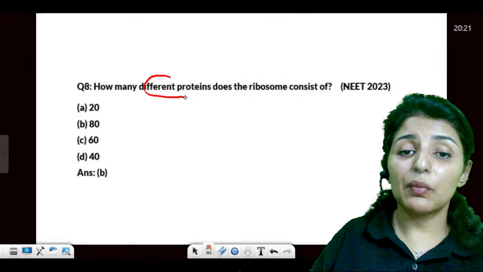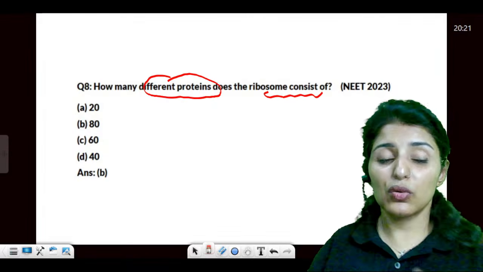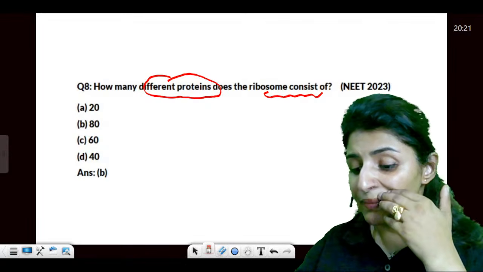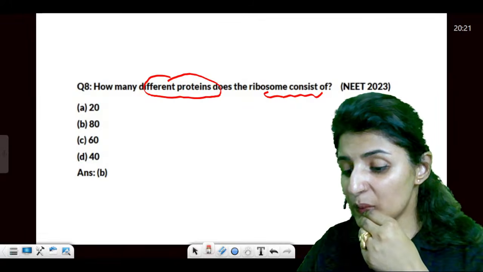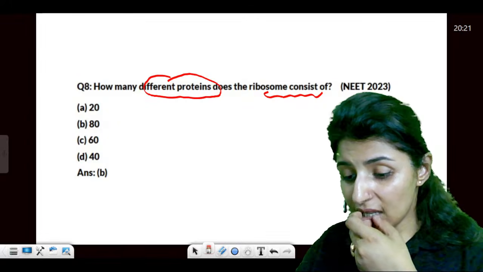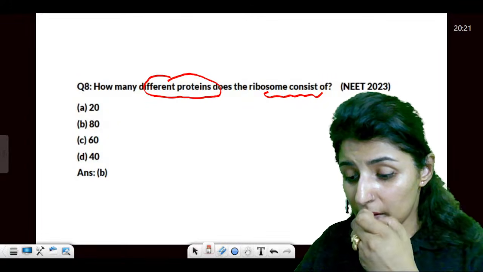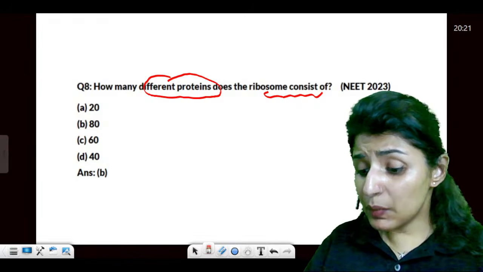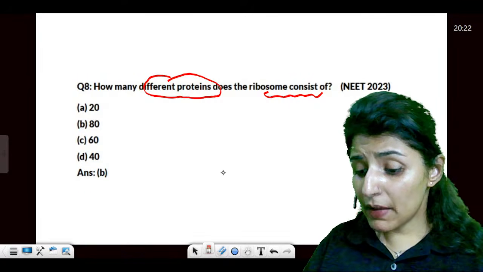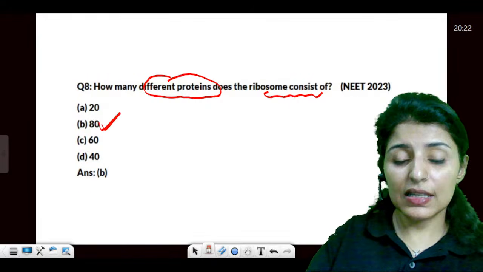Then, how many different proteins does the ribosome consist of? So, guys, there are in all 80 distinct proteins. Is it clear? How many? 80 distinct proteins.